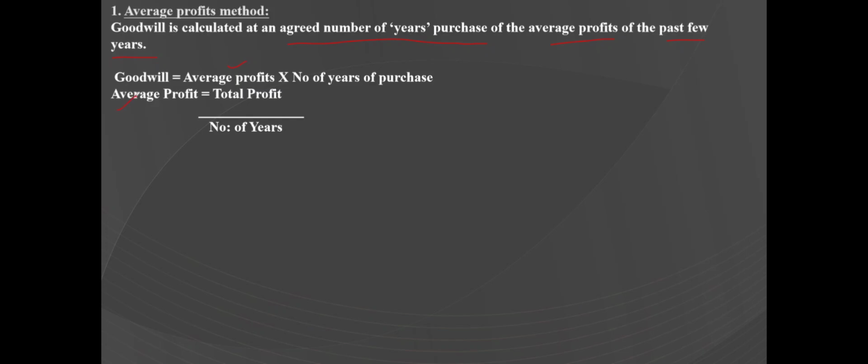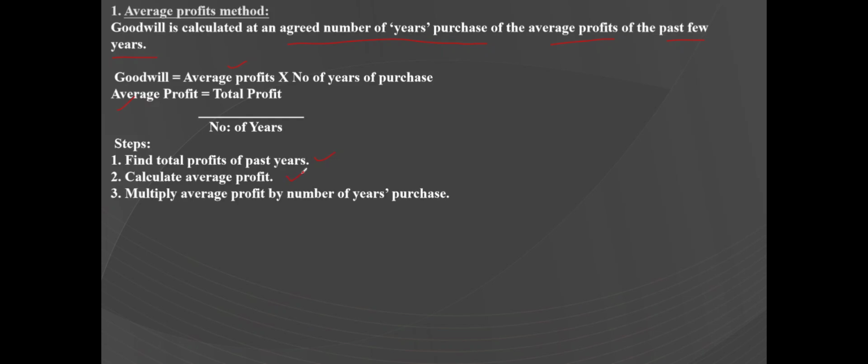First, we have to find out the total profits of the past years. The second step is to calculate the average profit. And the third step is multiplying the average profit by the number of years of purchase. So let us see one example under this average profit method.